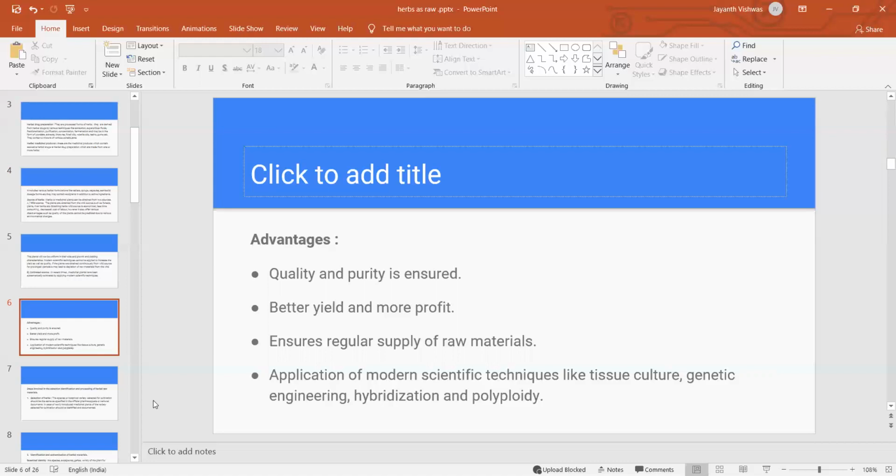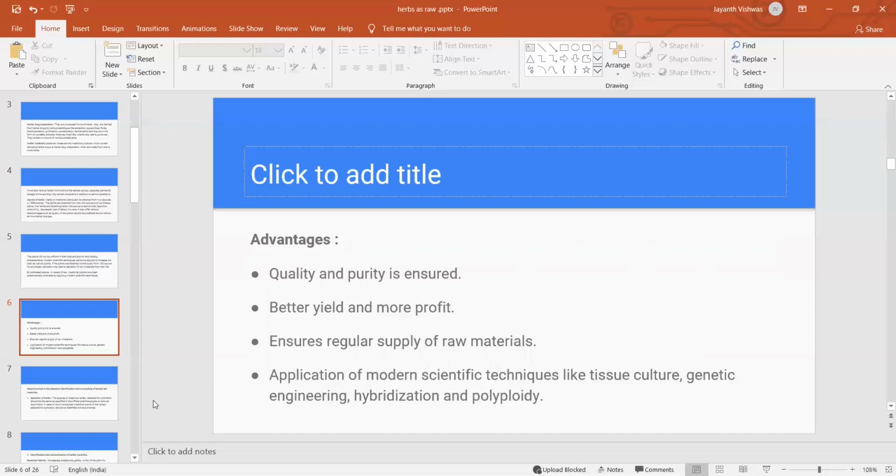Because we are spending a lot of money to grow the plant by cultivation, we can expect good yield, good quality and purity, and it also ensures regular supply of raw materials.